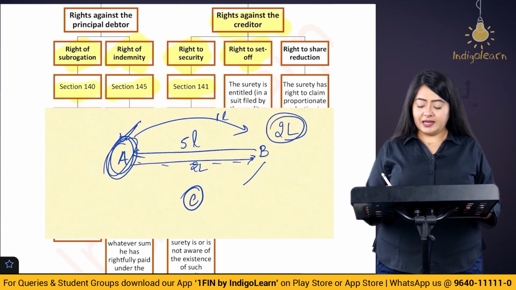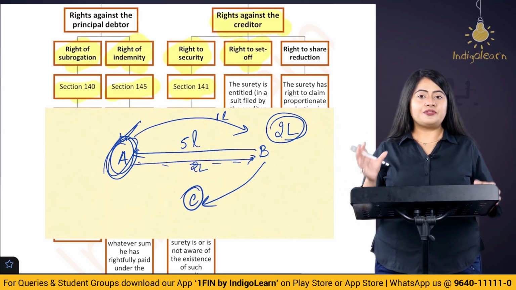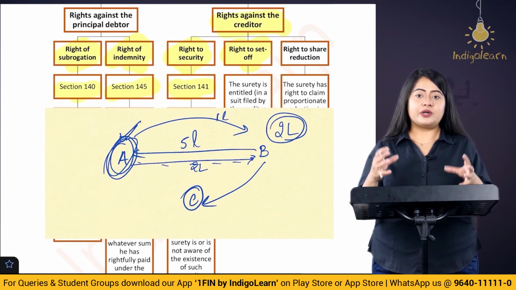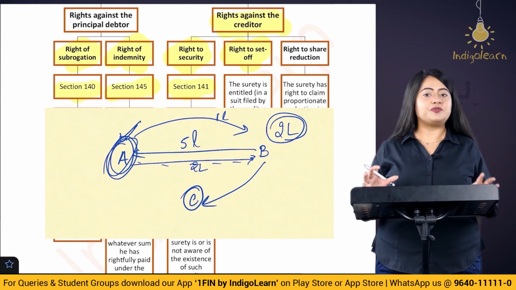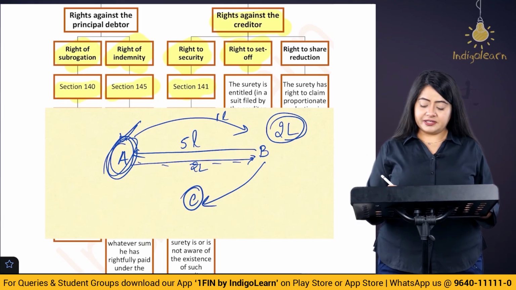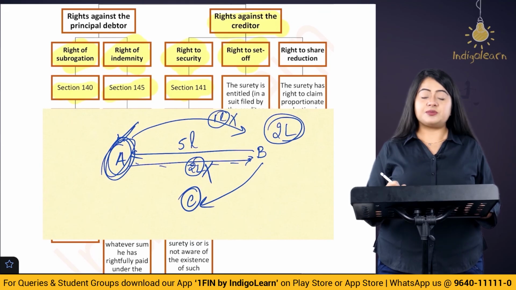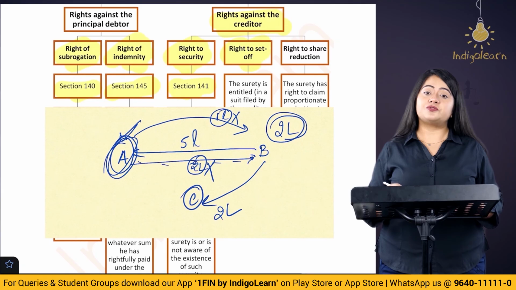Now here, can B go to C and ask for the entire 5 lakh rupees or 4 lakh rupees? The answer is no. See, there is a set off that is happening between the creditor and the debtor. So whatever amount is left, whatever amount is due from the side of the debtor, only that can be claimed from the surety. So that set off amount of 2 lakh is going to be reduced. This 1 lakh rupees that has been paid is also going to be reduced. So only 2 lakh rupees can be asked from the surety.